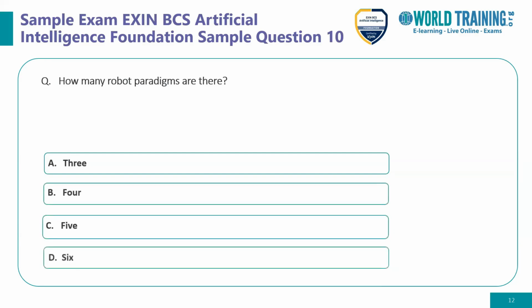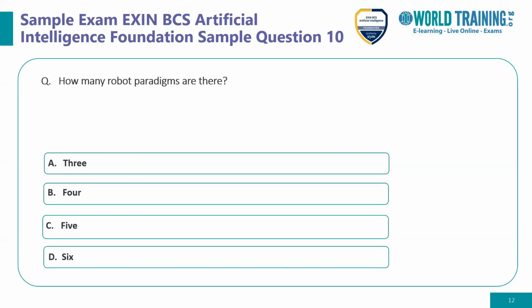If you see most of these questions in the AI Foundation exam, the main exam, and the sample question paper as well, they are based on memory recall. So you should be able to recall the discussions we had during the recording of the e-learning module. If you have gone through the e-learning module thoroughly, you should be able to answer these questions very simply. So, how many robot paradigms are there?